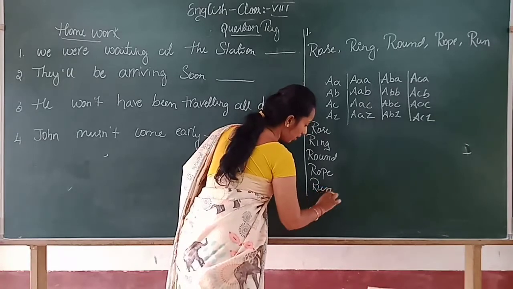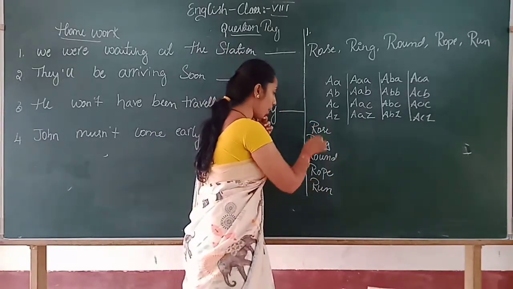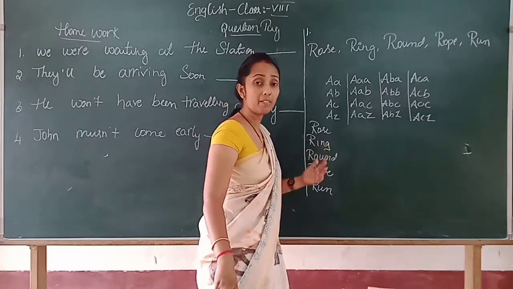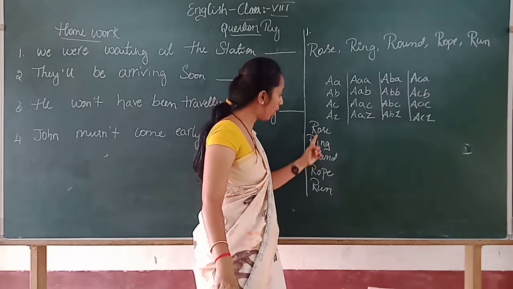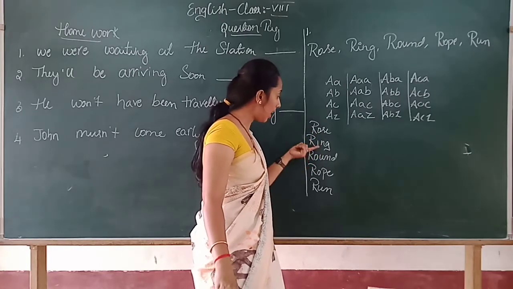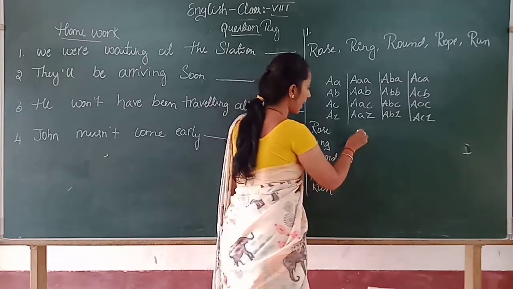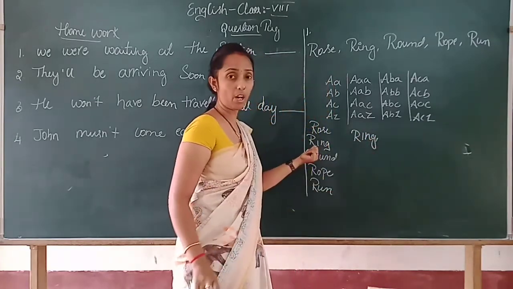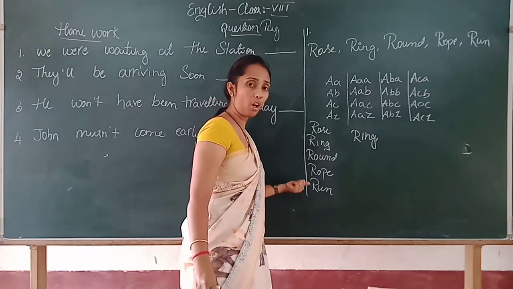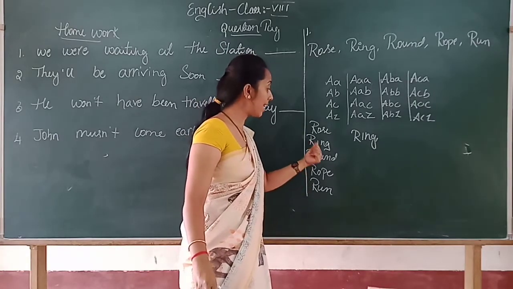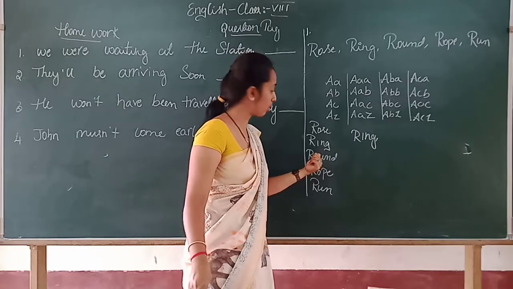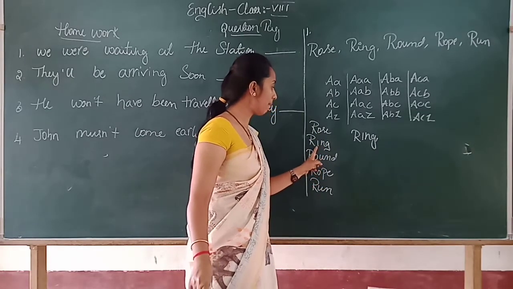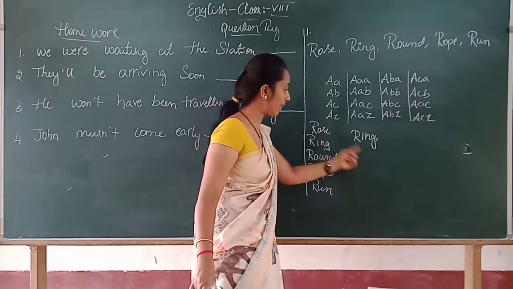Now see, out of these, R is common, right? After R, you see which alphabet letter will come first, either I or O. Which will come first? I will come. So we will write ring as the first. For the second letter you have to see, because R is common in all the words, right? So I comes before the O, so we will write ring first.